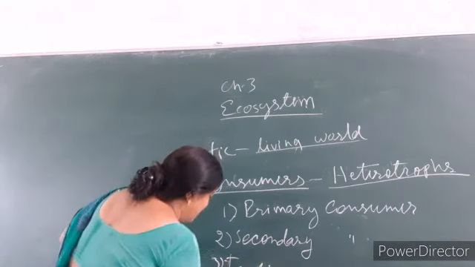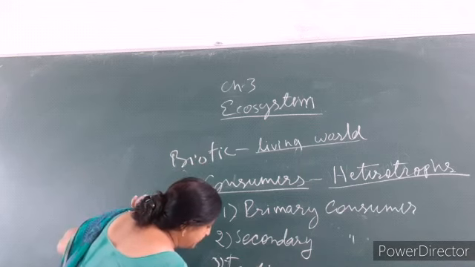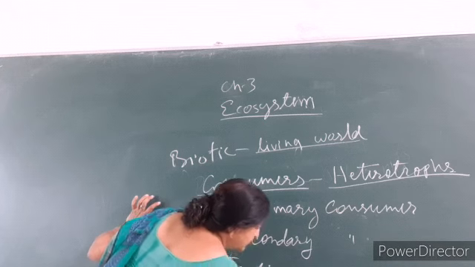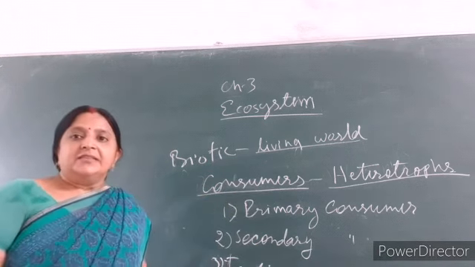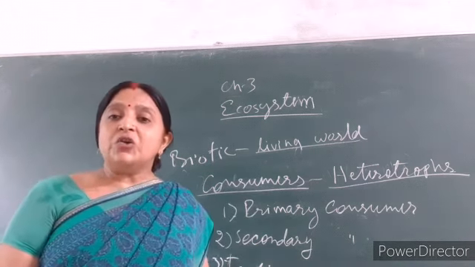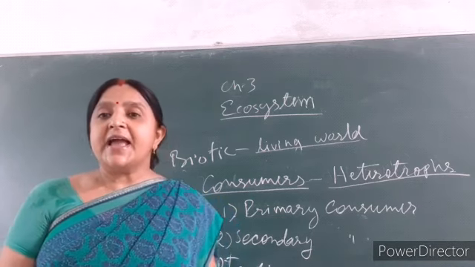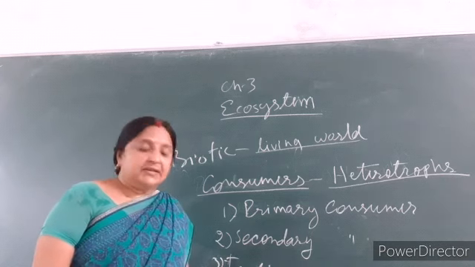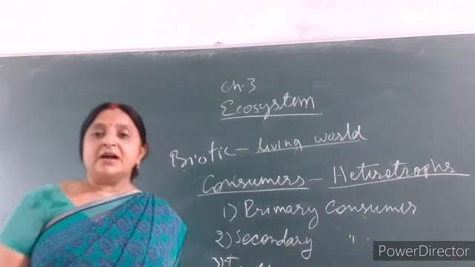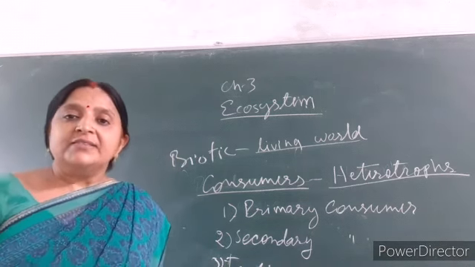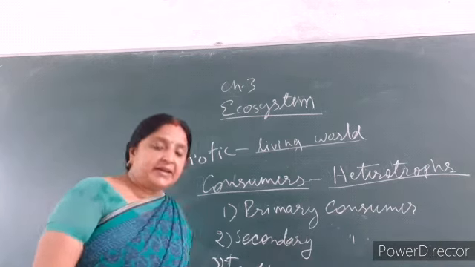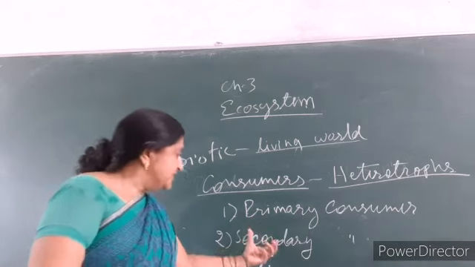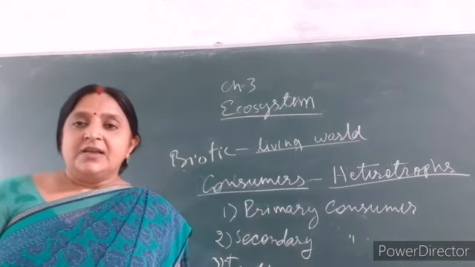And the fourth one is the quaternary consumer. They are also called scavengers because they feed on dead animals. Hyena, vulture, hawk are examples of quaternary consumer because they feed on dead bodies of secondary and tertiary consumers.